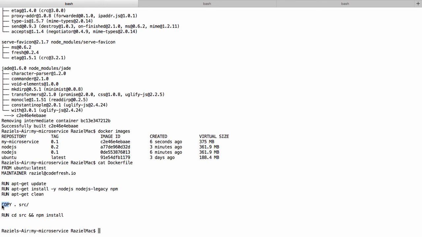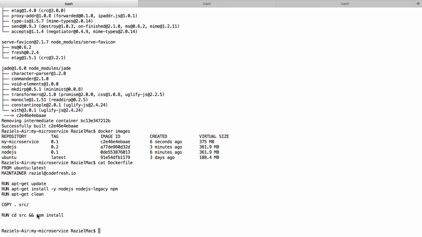And if this intermediate image has to be rebuilt, then the Docker daemon has to rebuild the npm install layer as well, and that is a costly layer to be created because npm install is a heavy command. It can take a few minutes, which is in fact redundant because we don't need to run npm install after every change we make to our repo. We need to run npm install in most cases only if the package.json file has changed.